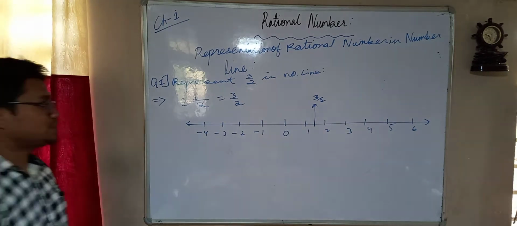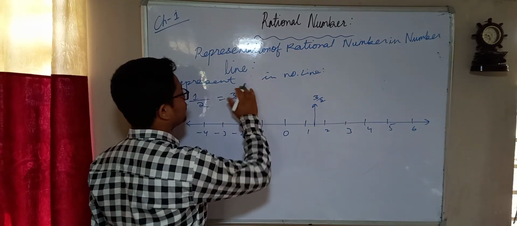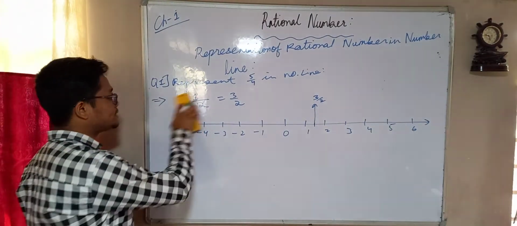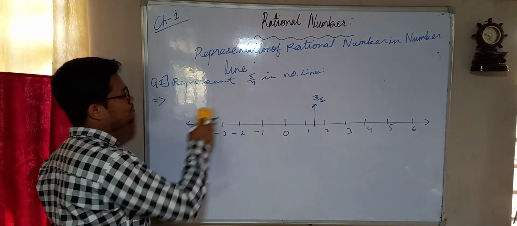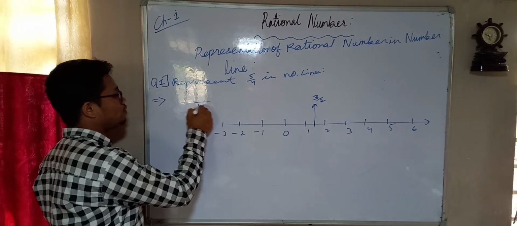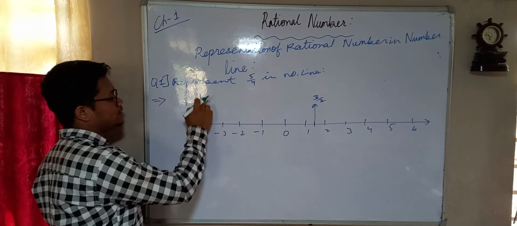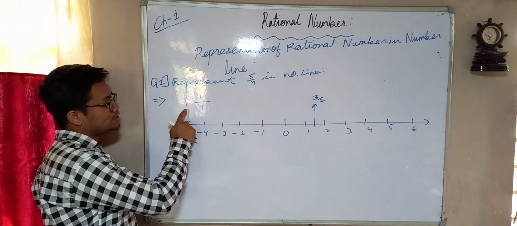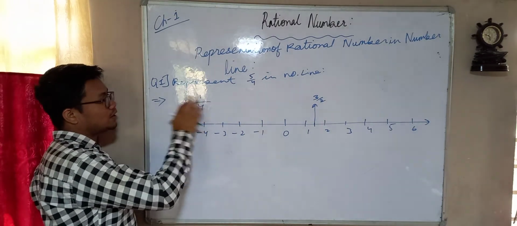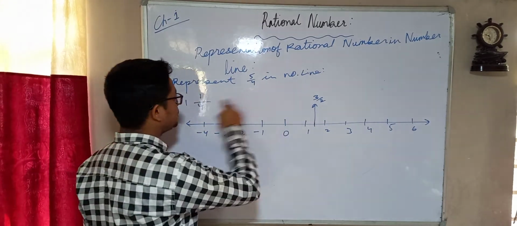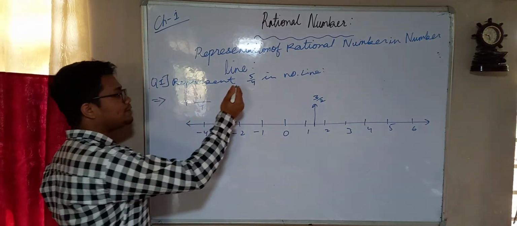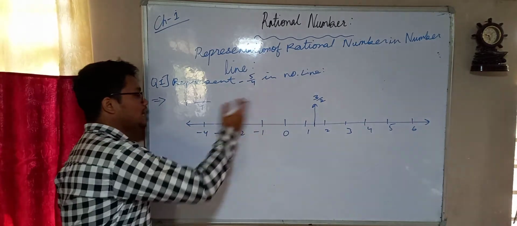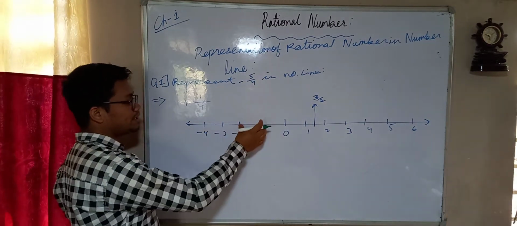Now just imagine if I say represent 5 by 4. As you know, 5 by 4 means 1 and 1 by 4. Again, in this case we have already used the distance between 1 and 2, so let me imagine this is minus. We will represent this on the other side, the same position but on the other side.